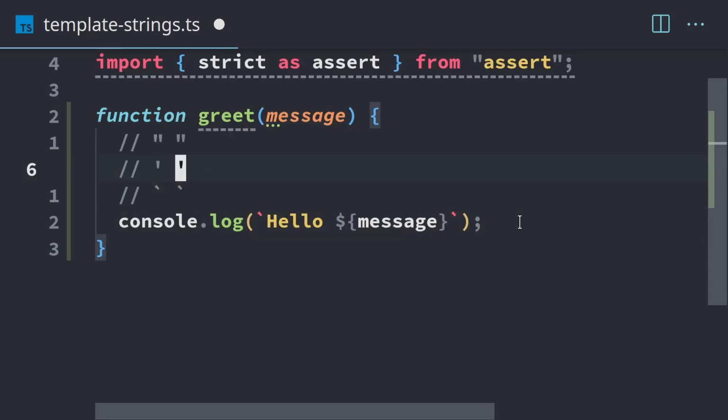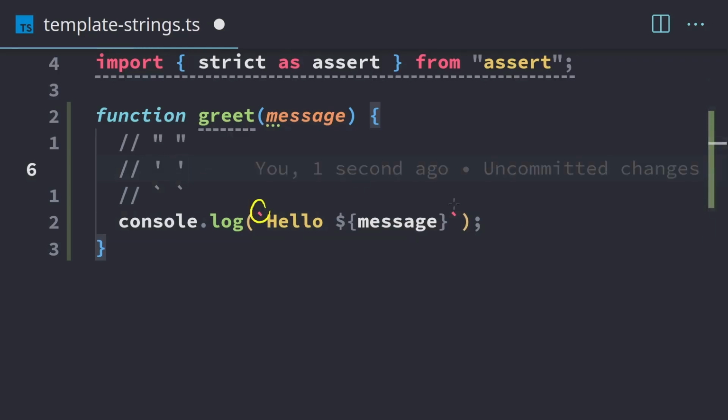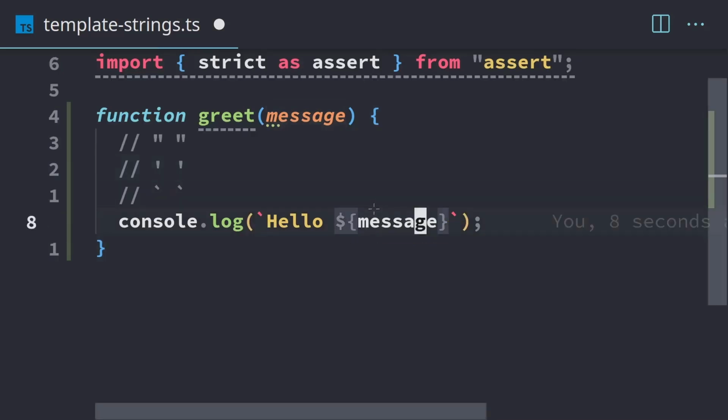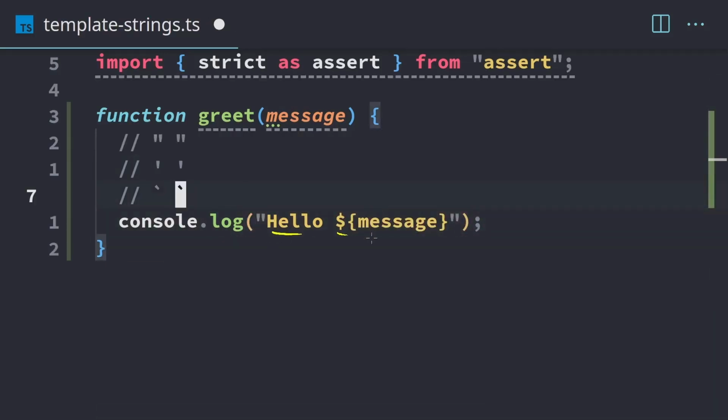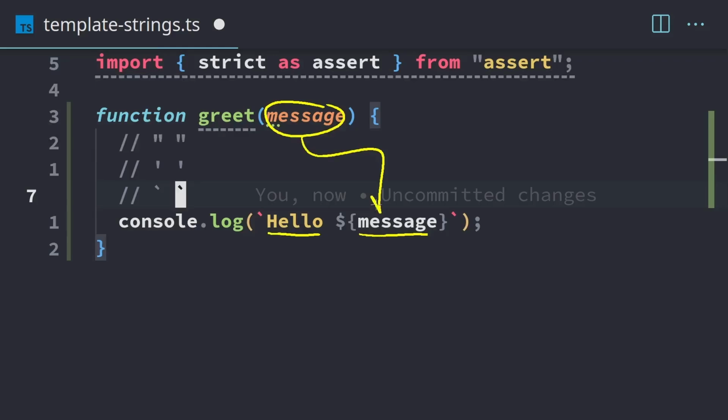We'll say hello, $, curly braces, and then a variable that you want to substitute. It's very important that we use backticks because the backticks tell TypeScript to read this as a variable instead of an actual string. If we change this to double quotes, it's not going to work. It's just going to print out hello, $, message, and that's not going to make any sense. But when we use back quotes, you'll notice the font color changes as well. TypeScript is going to look for this variable named message, and pull it out from here. So this is going to get substituted in our string, so we can greet with any message that we want.